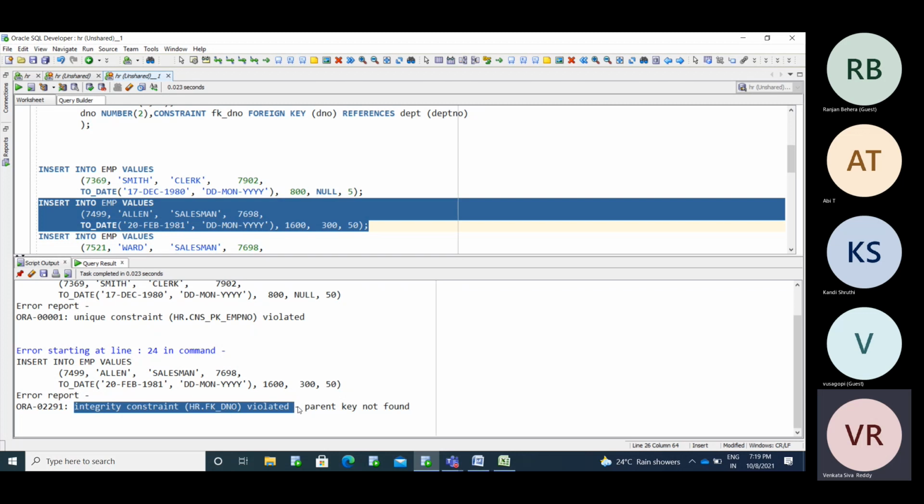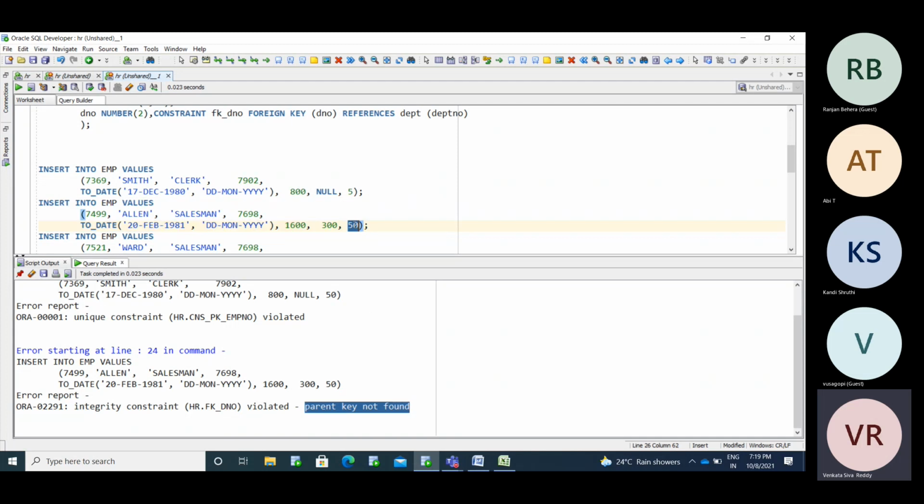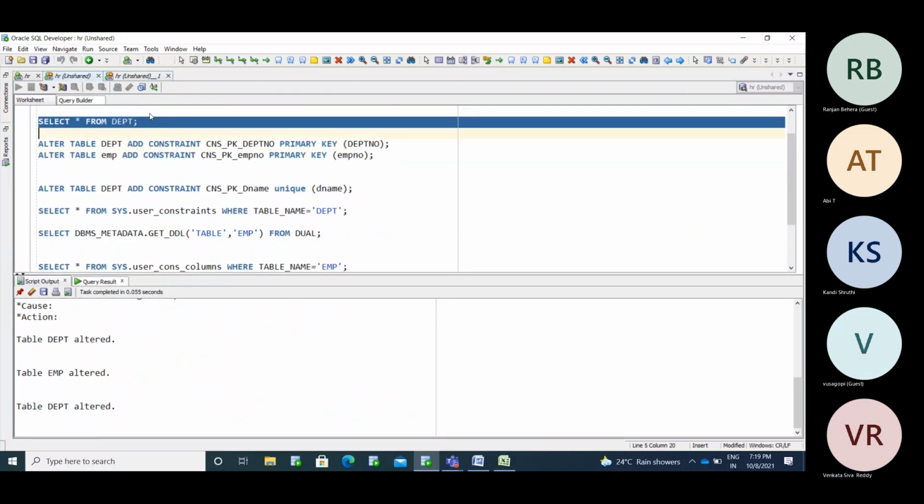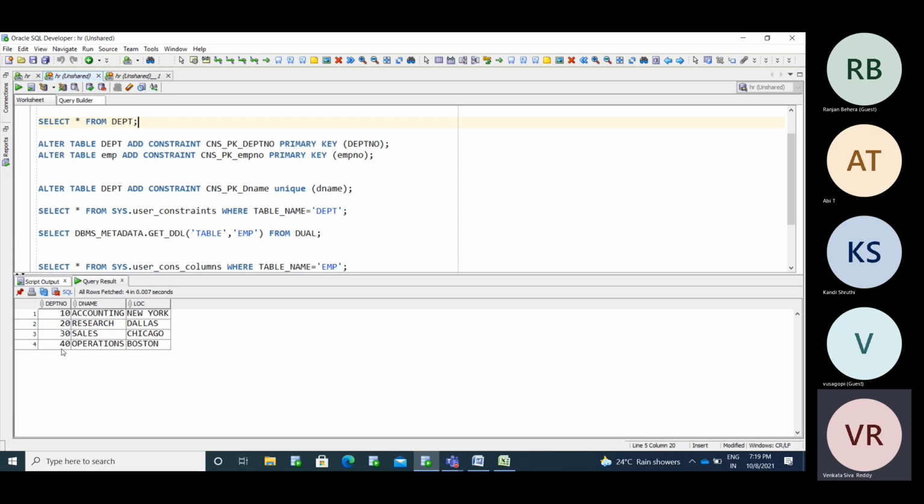Okay, so here it is showing parent key not found. Because the 50, whatever value you are taking the reference of from the department table, that 50 is not present in that particular table. See, the parents available here are 10, 20, 30, 40.